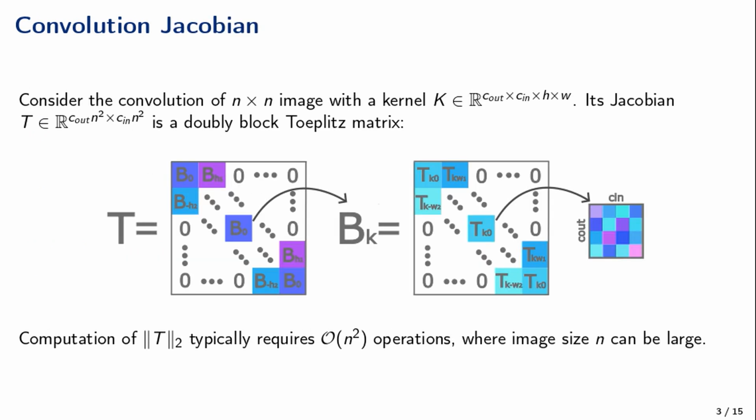We will consider the convolution of image of size n times n with a convolutional kernel K. Its Jacobian T is a double block Toeplitz matrix, which is shown in the picture. Computation of the spectral norm of Jacobian T typically requires order n squared operations. In other words, it can take quite much time if image size is large.